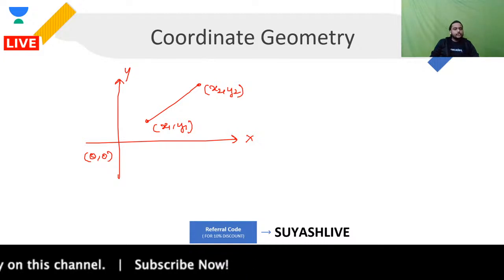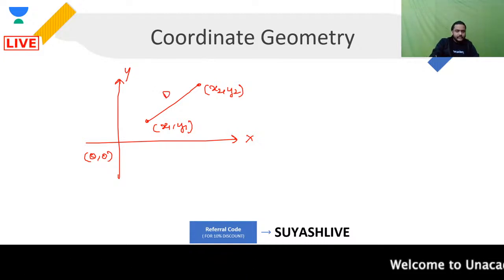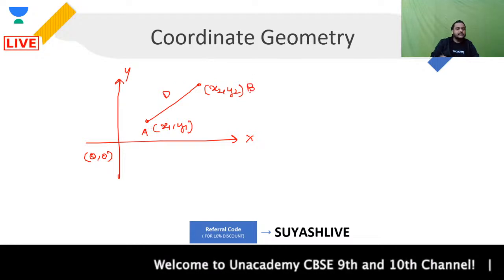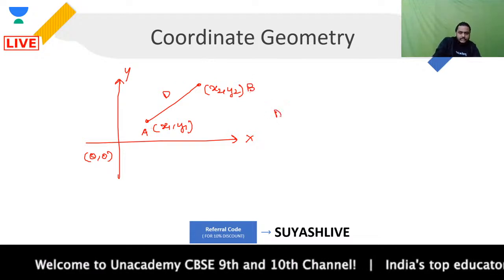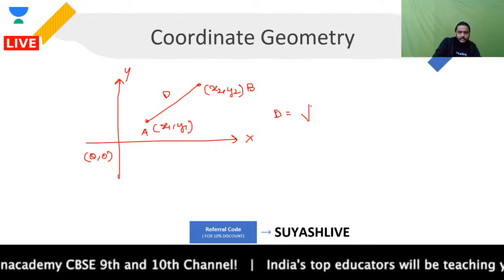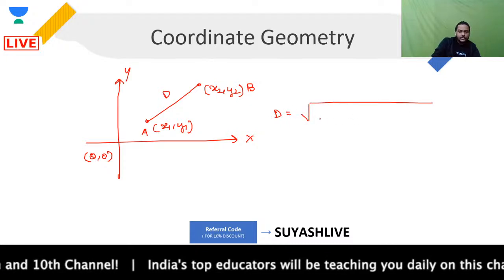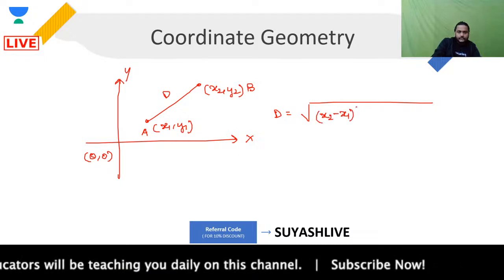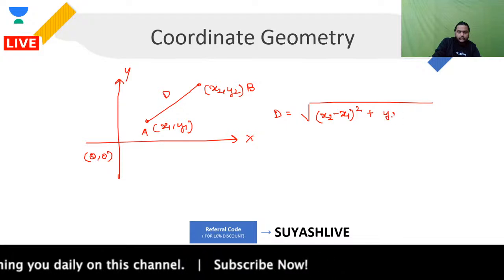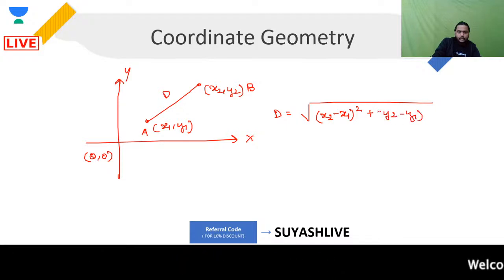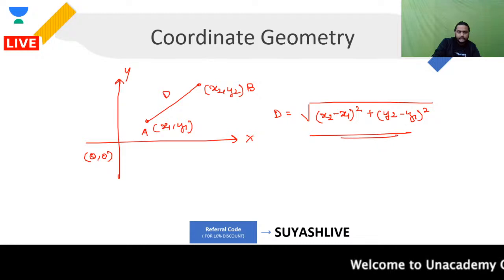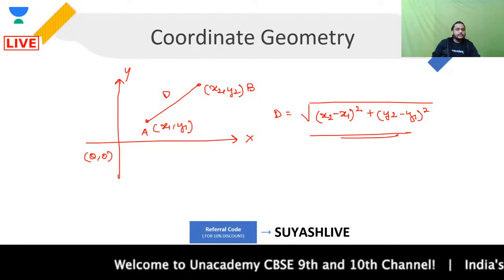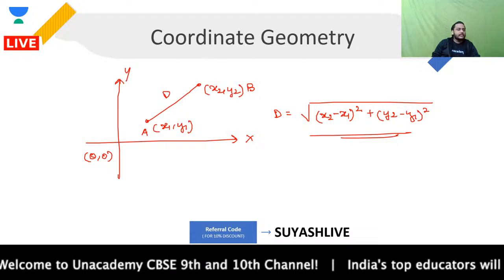If I'm talking about the distance d between these 2 points, the distance d will be defined as under root of, focus, x2 minus x1 whole square, plus y2 minus y1 whole square. Are you clear with this, guys? This is how you can define the distance between any 2 points which are there in the Cartesian system.